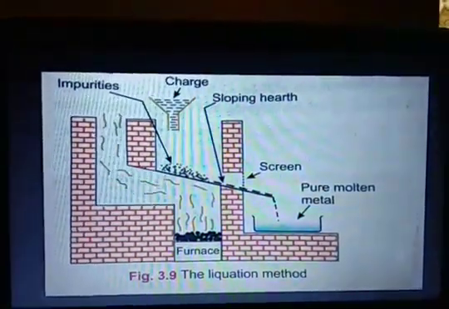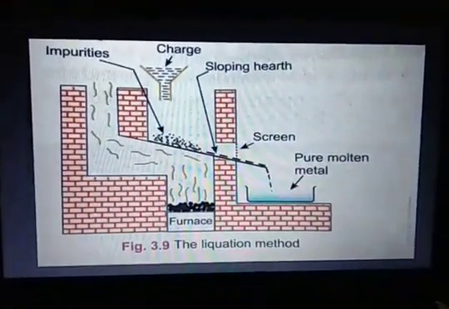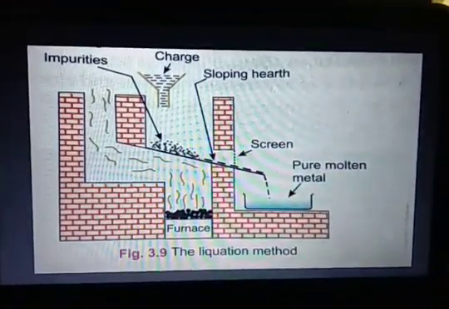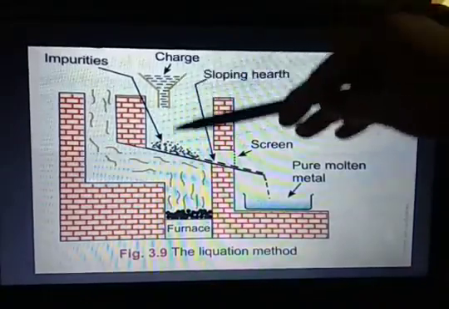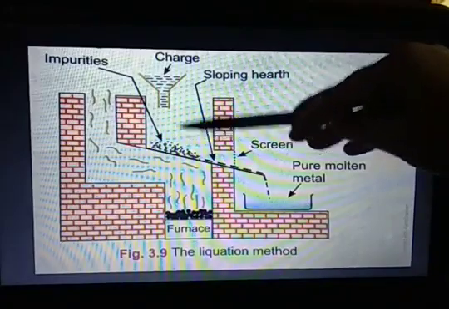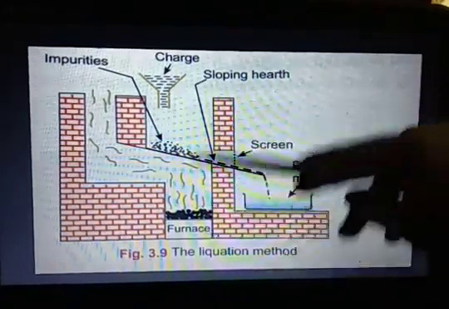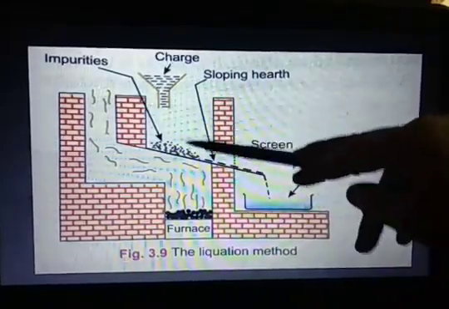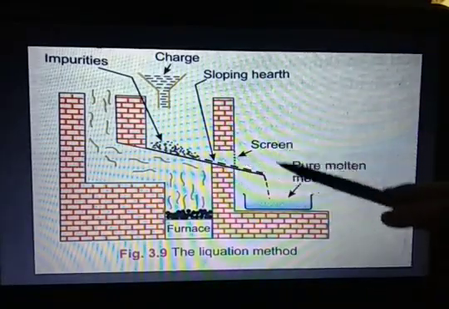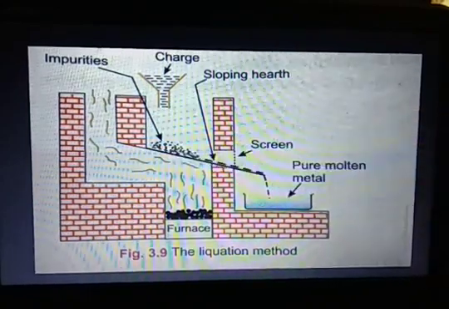You can see in this diagram that we have a furnace kind of arrangement. Here we put the extracted ore or metal, you can say, which is having some impurities. When we raise the temperature of this hearth, the metals melt and come down in this container, and the impurities are left behind.